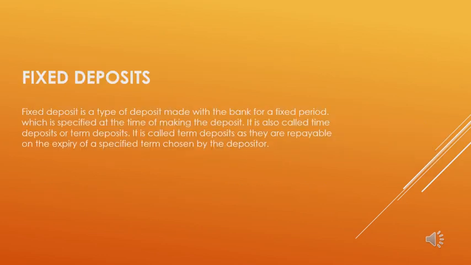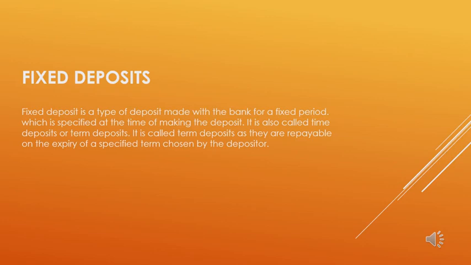Let us learn the concept of each of the deposits through its features. First one is fixed deposit. A fixed deposit account is a type of deposit made by a customer for a fixed period of time at a fixed interest rate, and a fixed amount is deposited. It cannot be withdrawn before the expiry period. It can be withdrawn only after a specified period of time, that means an expiry period. But nowadays banks are allowing customers to pre-close fixed deposit accounts. The customers cannot draw any checks against the fixed deposit accounts, and fixed deposit accounts fetch a higher rate of interest.